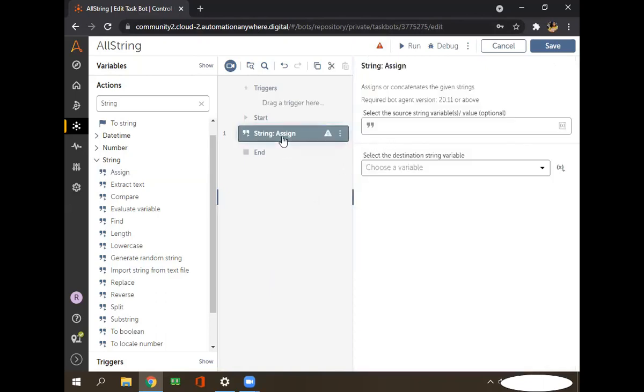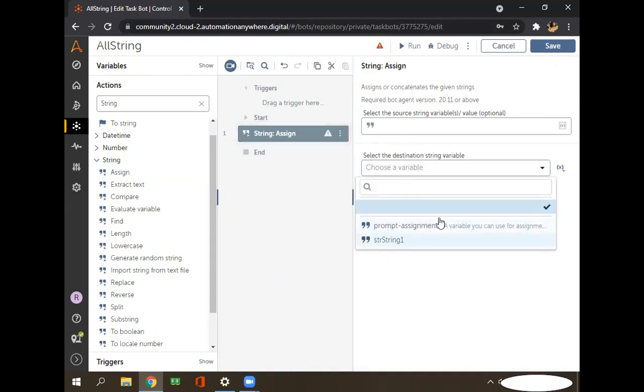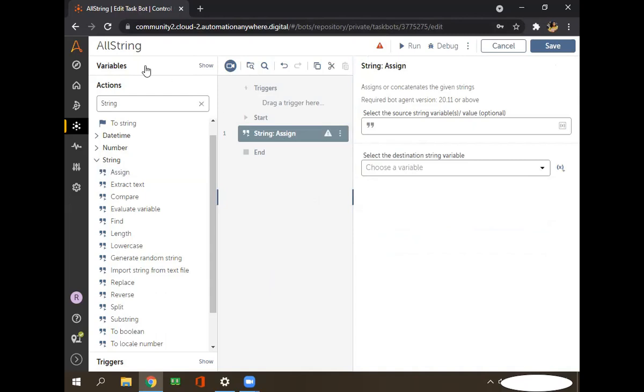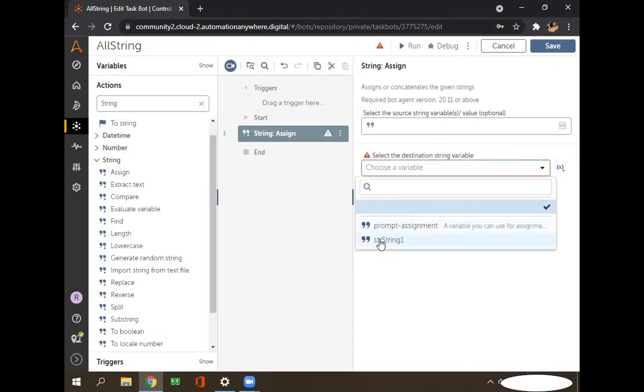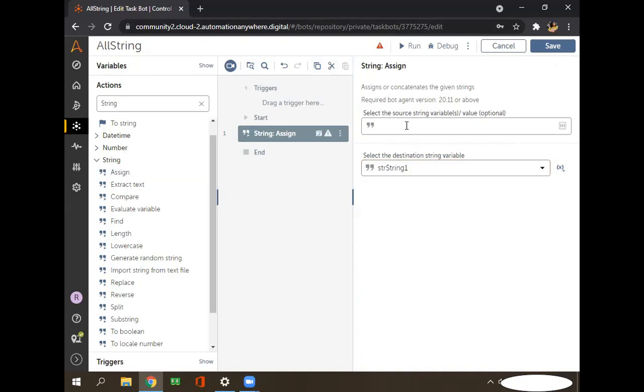So I told you to assign some value in this variable. So I choose the variable. We had created this variable, and how can we choose it? We can go here and in the drop down we can select that variable which we had created. Okay. So I'm selecting this variable, and as I told you, I want to assign some value in this variable. So let me assign some values here. Okay, now this value is assigned to this variable str string one.